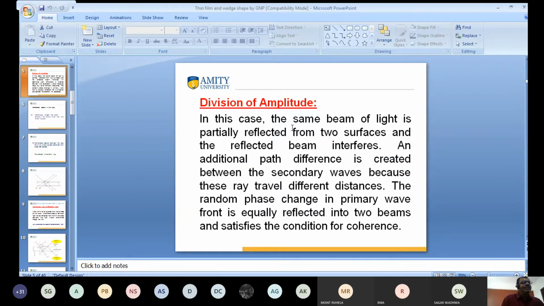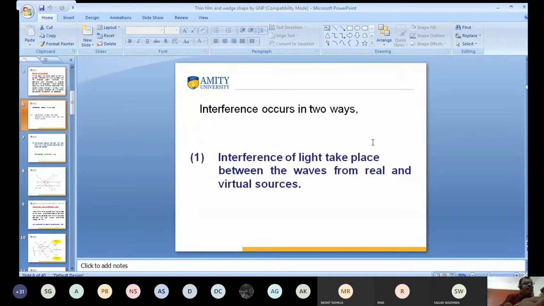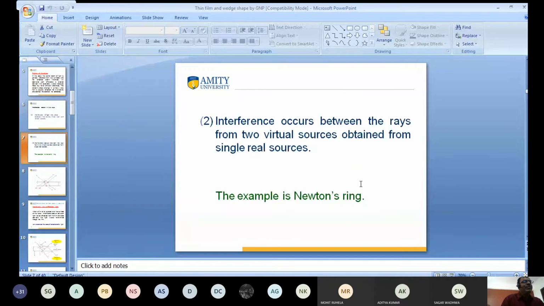In this case, the same beam of light is partially reflected from two surfaces, and the reflected beams of light interfere. This is known as division of amplitude. So in this case, interference of light takes place between the waves from real and virtual sources. This is the first possibility.